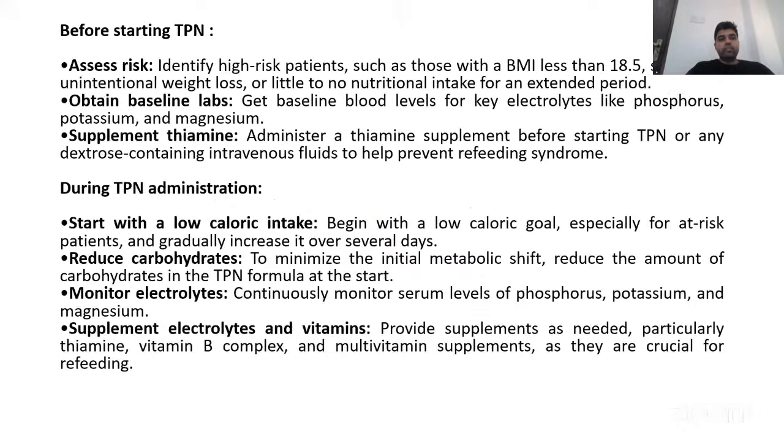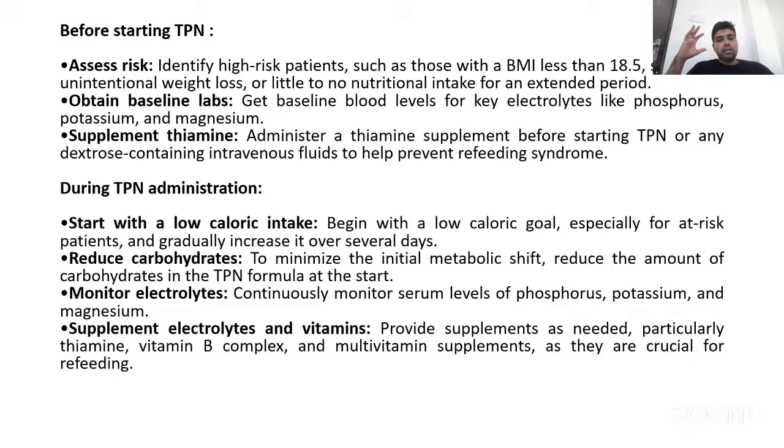nutrition. All right. So before you start total parenteral nutrition, you have to assess the risk of the patients who are having the highest risk to have refeeding syndrome. These are patients who have severe malnourishment, that is BMI usually less than 18.5, significant weight loss, or little to no nutritional intake for a prolonged period of time.